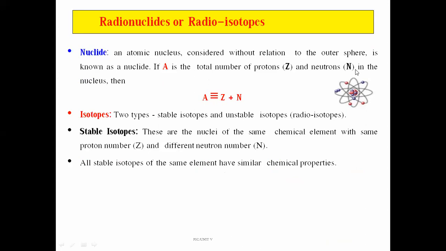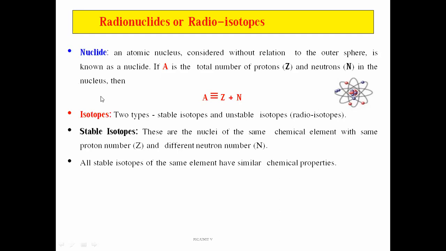So if we consider any compound without its atmosphere or surrounding medium, it is known as a nuclide. If A is the nuclide, then A is the total number of protons and neutrons in the nucleus, that is, the sum of protons plus neutrons.